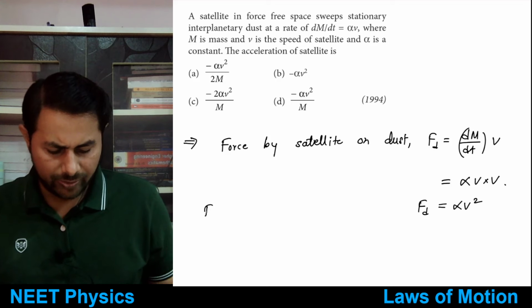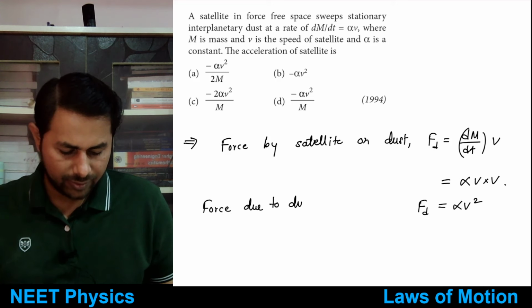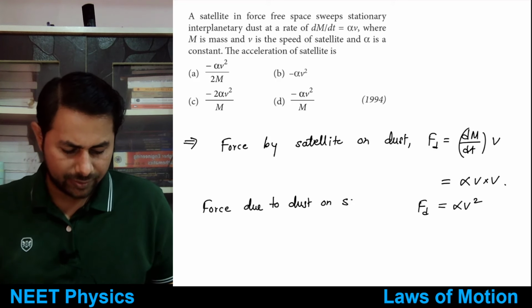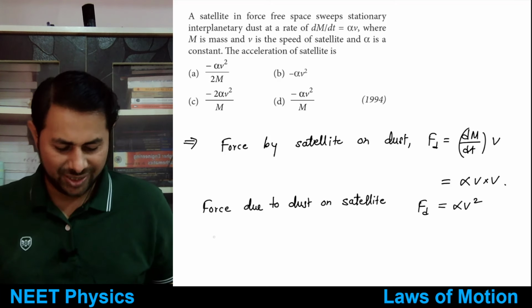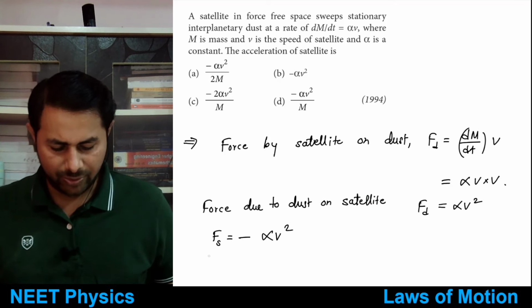Now how much would be the force due to dust on the satellite? It's equal and opposite, right? So the force on the satellite is equal to minus alpha times v square. And this force is what?